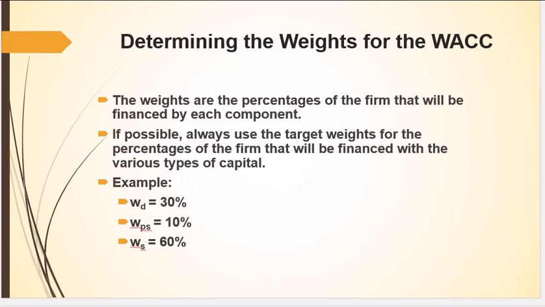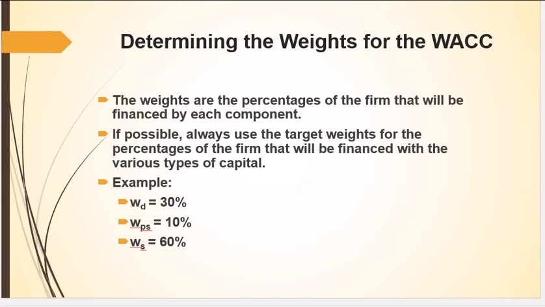So let's conclude our discussion of the cost of financing, the weighted average cost of capital. Let's start talking about the weights. How do we determine how we finance our products? Well, we'll discuss this in some later chapters when we talk about capital structure.